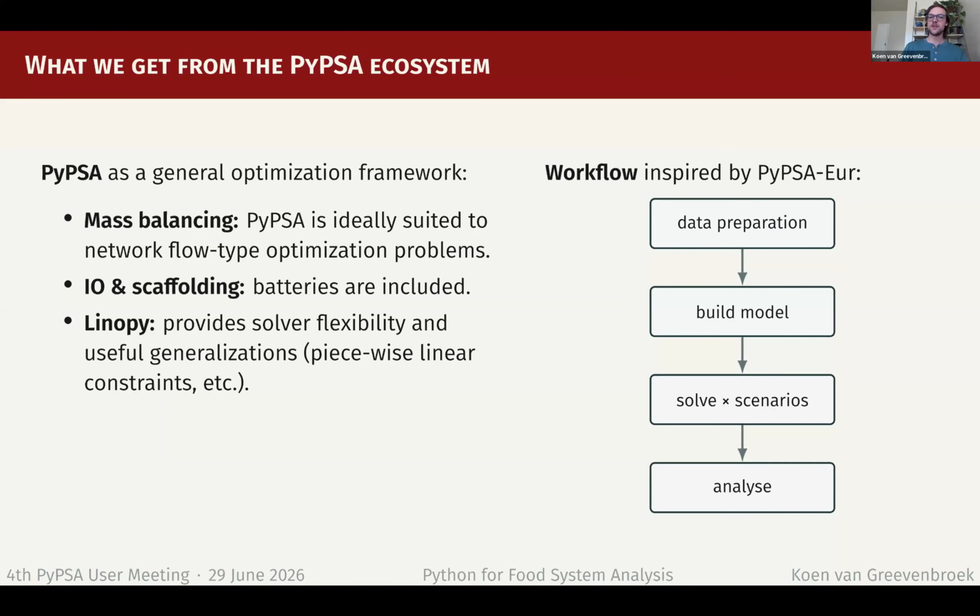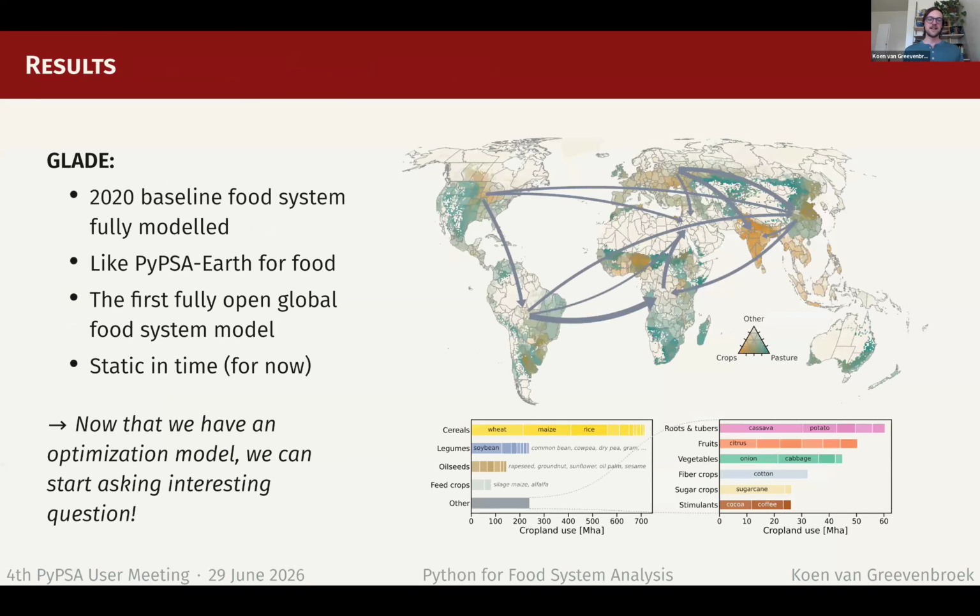And the workflow for data preparation and model building in GLADE was very much inspired by PyPSA. Here I'm showing an extremely simplified representation. And so in the end, I built this global food system model, and you can think about this basically like PyPSA Earth for food. And really most of the work went into compiling data sets. Of course, this is where all the difficulty lies, because we need a good baseline for what the food system looks like currently. Before you can even start optimizing, you want to start from today's situation. And that's actually quite tricky.